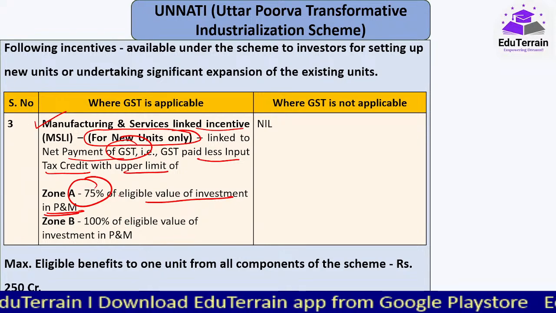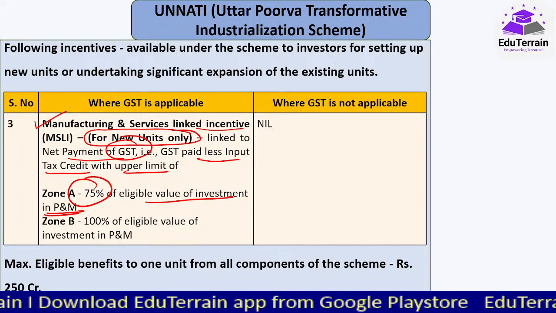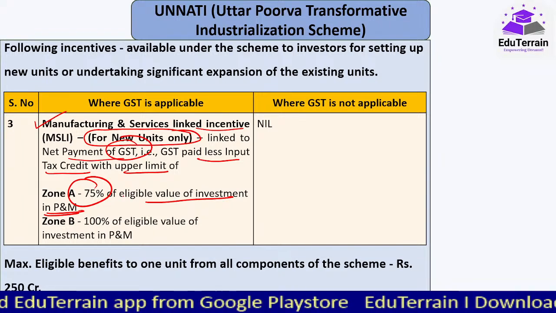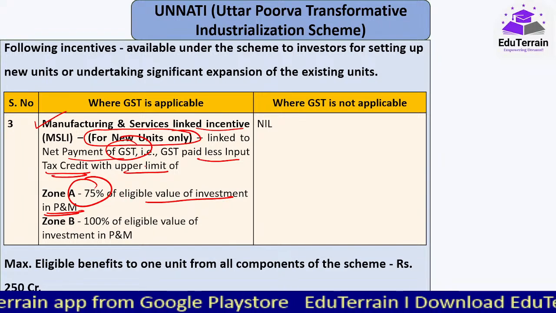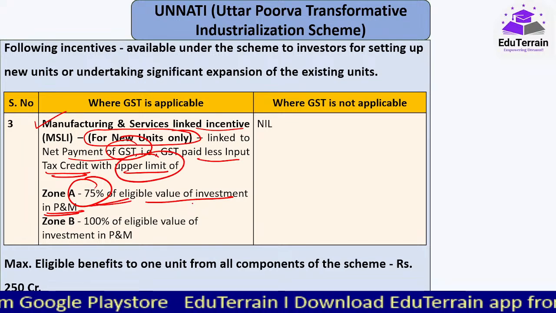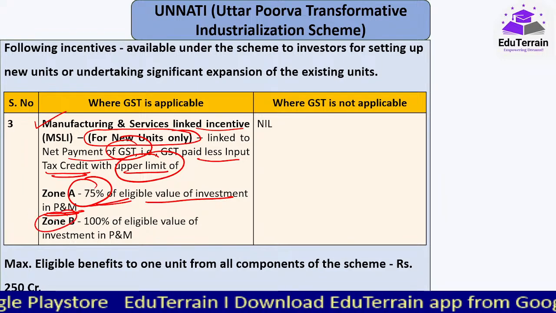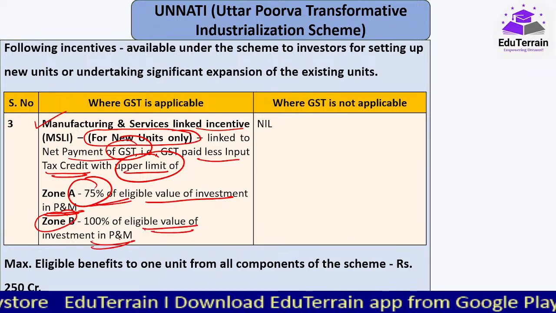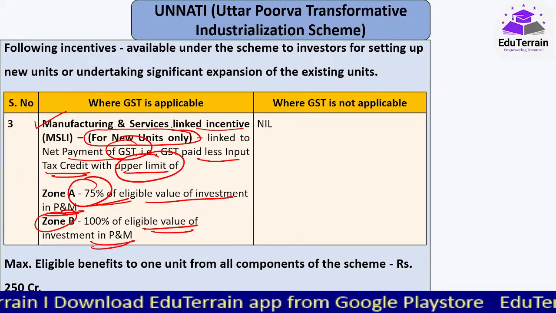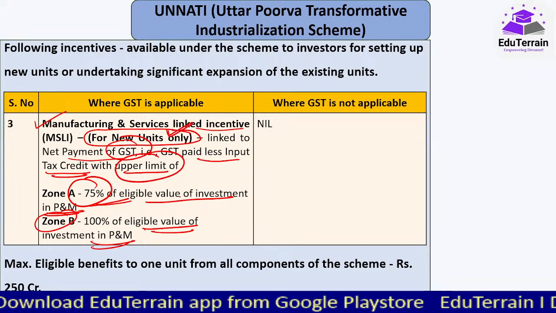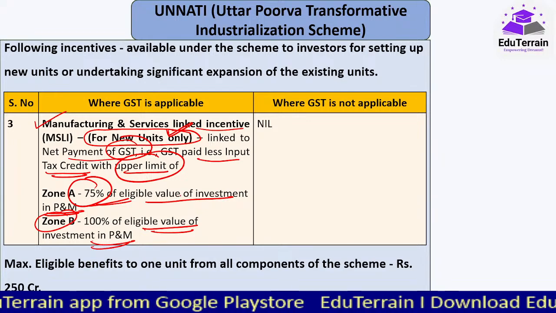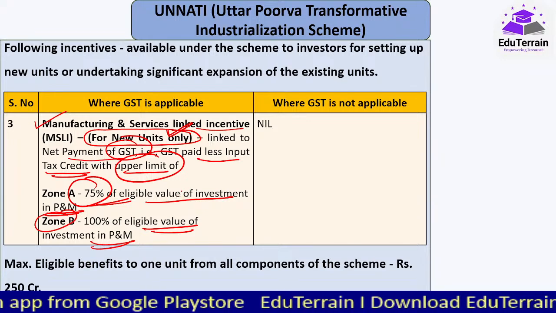Based on the GST they are paying, minus whatever they pay towards input tax credit, an upper limit has been given, that is 75% of eligible value of investment. And if the zone is B, then 100% of eligible value of investment, whatever the investment they are doing on plant and machinery in their new units. This is majorly to support in the initial phases when they will have lots of expenses to be incurred while running the business.